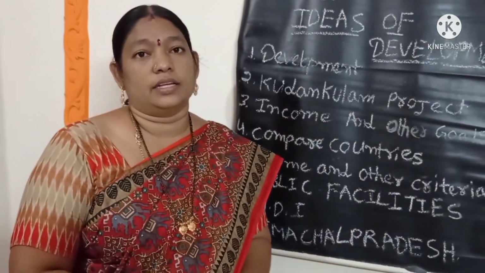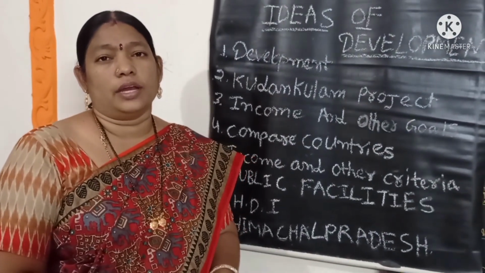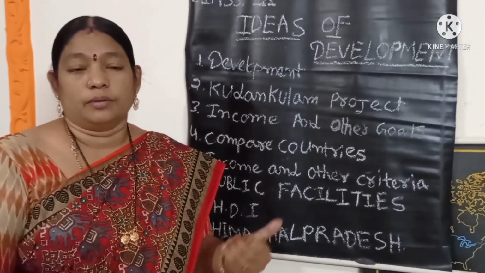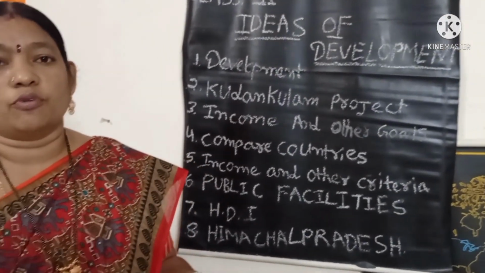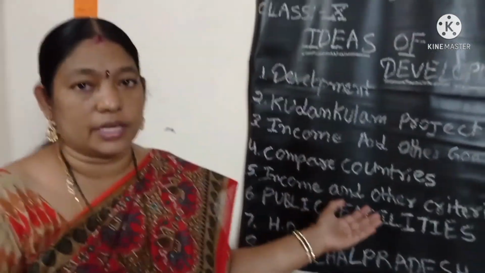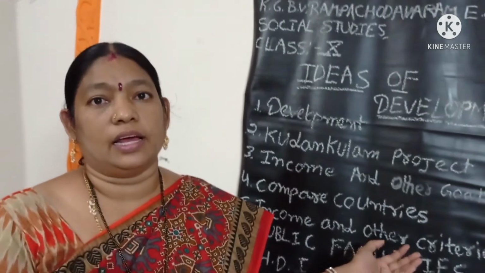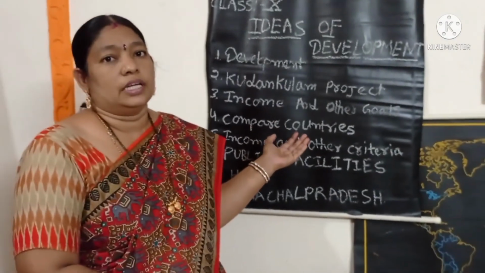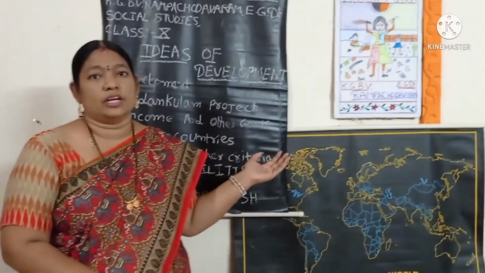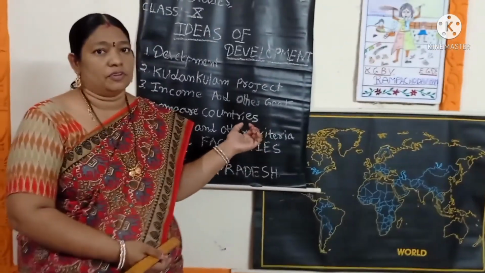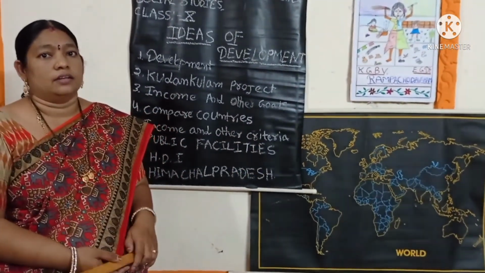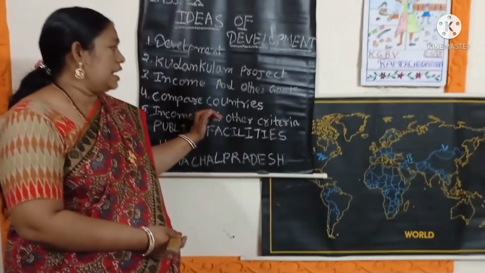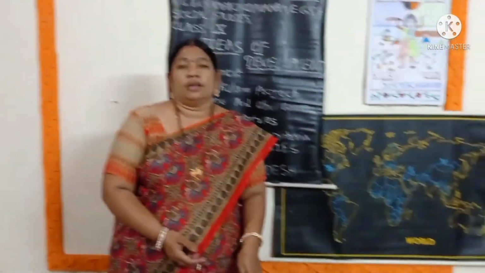In income and other criteria, we all have aspirations to make our life comfortable and easy in the future. So we want all things, not only income but also job security and medical health insurance. Then we calculate how they develop, that is the IMR. This is the infant mortality rate, and after that the net attendance rate and literacy rate. These 3 main points are also calculated as income and other criteria in developed countries.